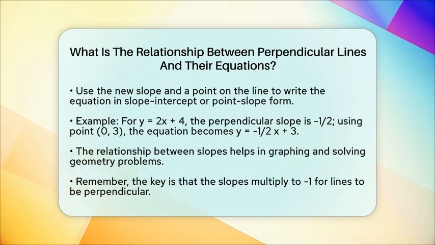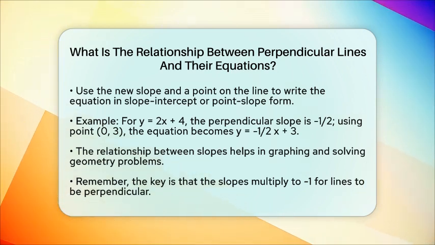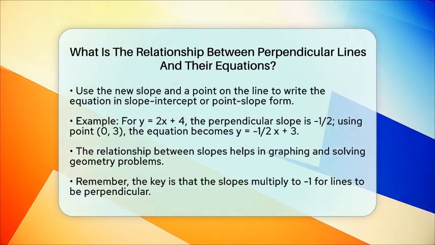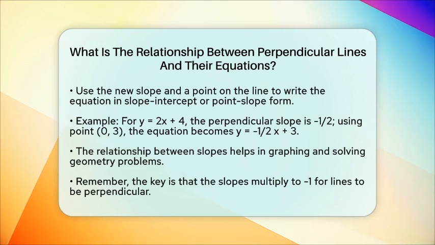This relationship between slopes makes it easy to find equations of lines that cross at right angles. It's a fundamental idea in algebra and graphing because it helps you understand how lines relate to each other in space. Whether you're working on geometry problems or plotting graphs, knowing that perpendicular lines have slopes that are negative reciprocals is a powerful tool. Remember, the y-intercept can change, but the key is always the slope relationship. When you see two lines with slopes that multiply to -1, you know they are perpendicular.